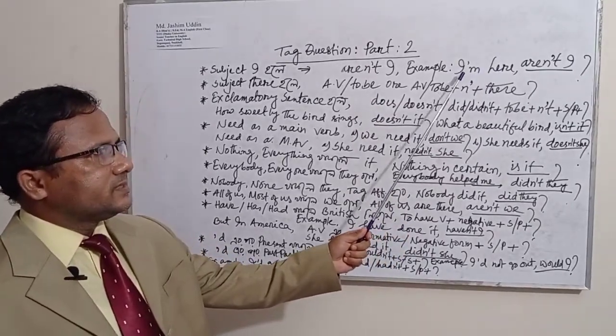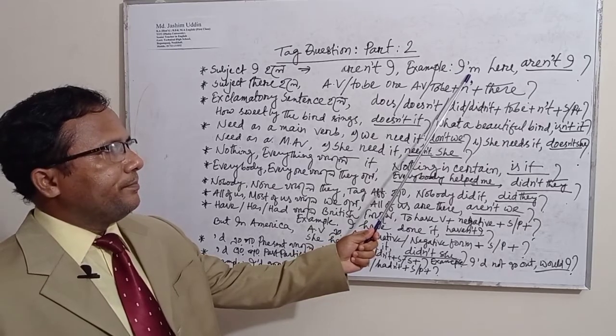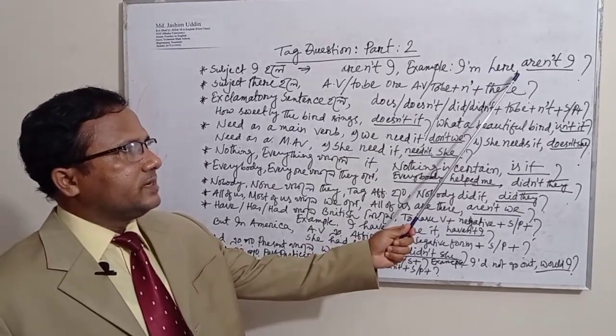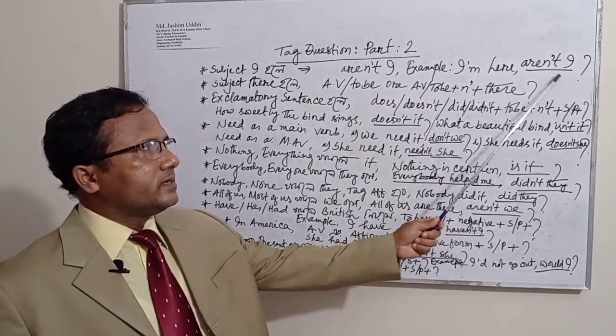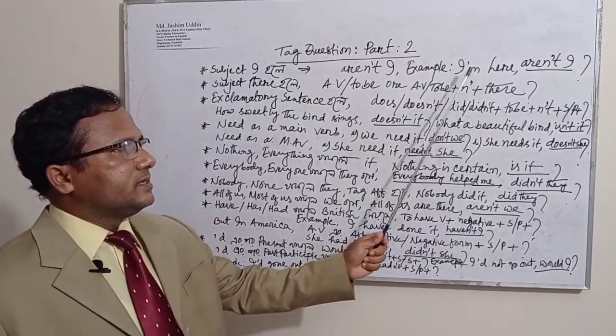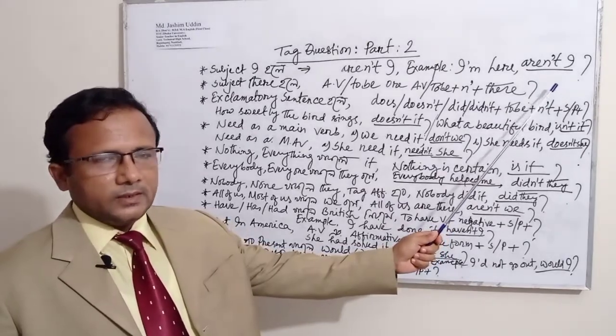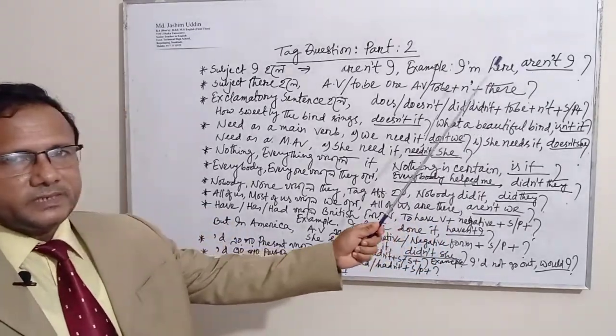Now you can see here, the tag question will be aren't I. The subject here is I. This is why I have written here I. Okay, it seems to me that you have understood this matter.